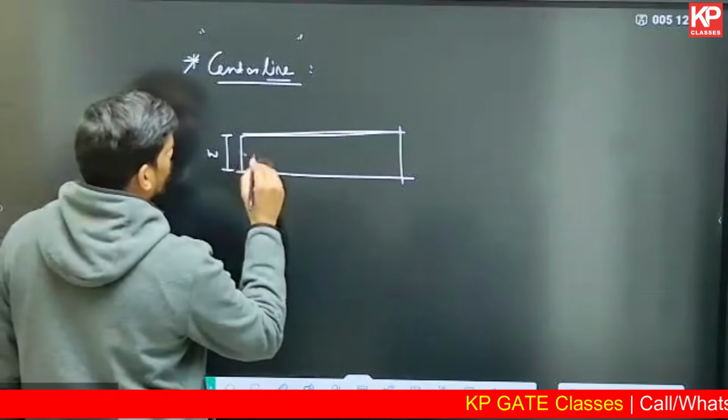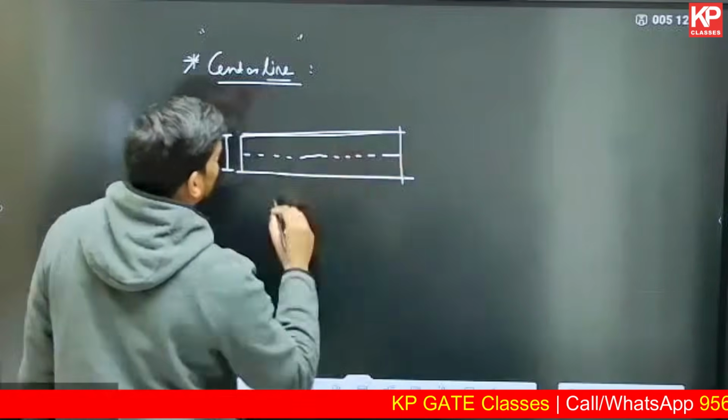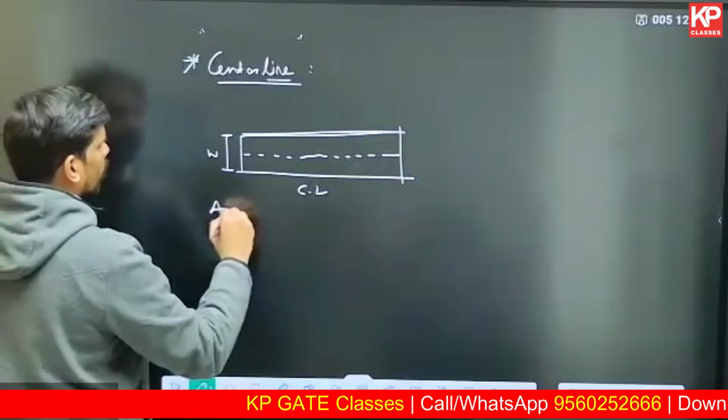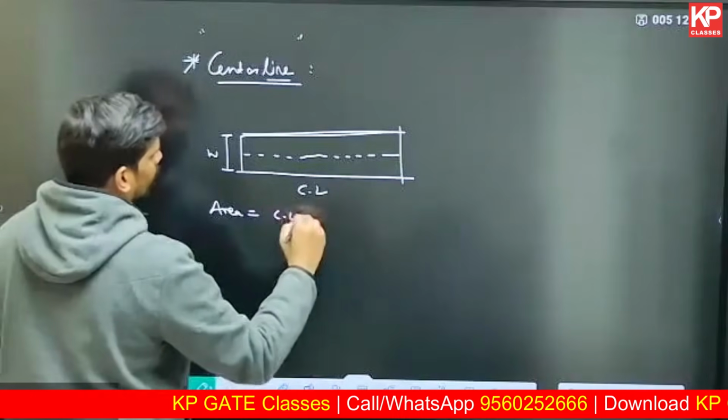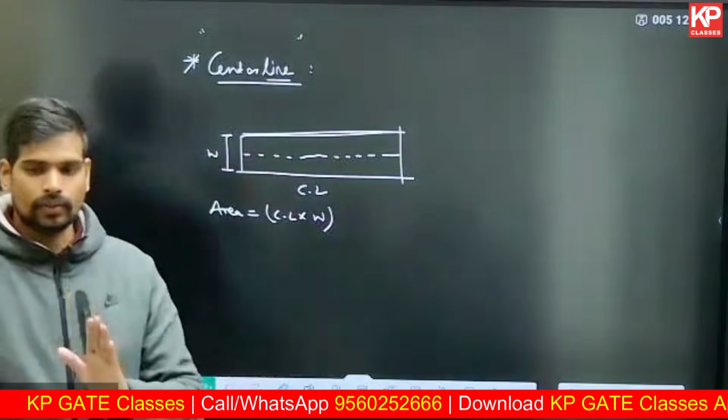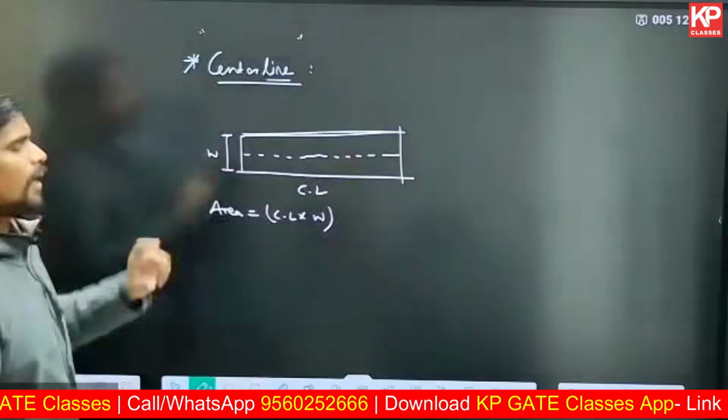If you have an area of uniform width, and you know the length of the center line, let us say this dotted line, the area for that surface will always be the length of the center line multiplied by the uniform width.